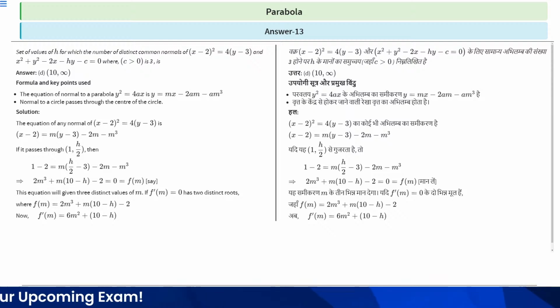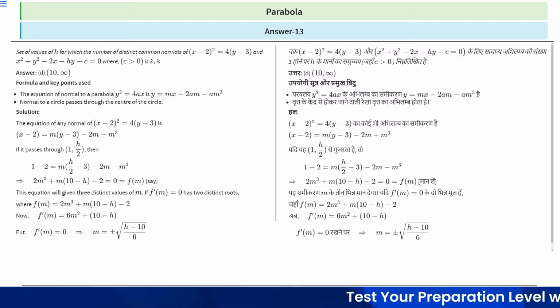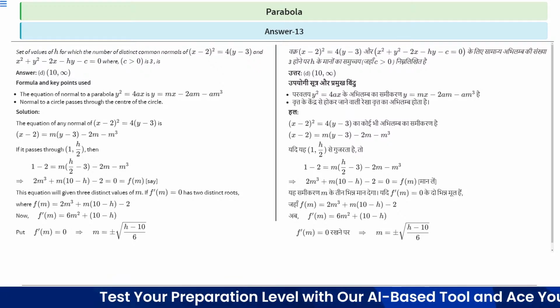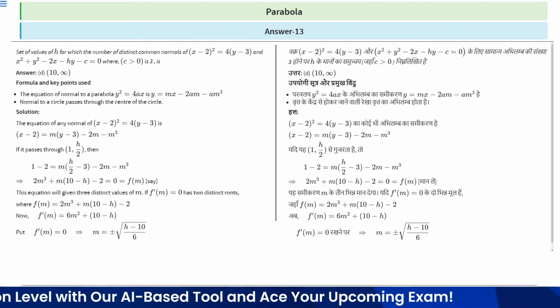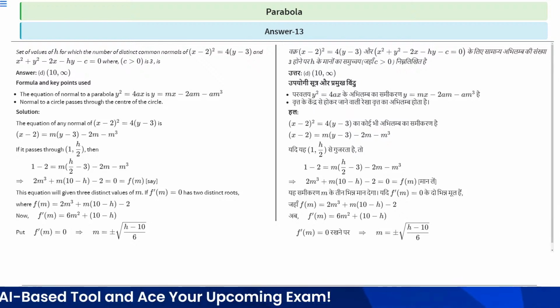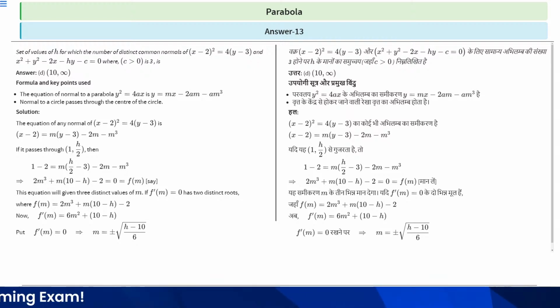Put f'(m) = 0. Therefore, we will get m = ±√((h - 10)/6).